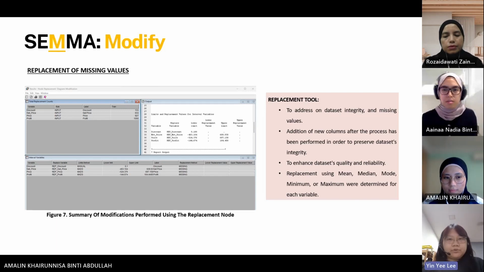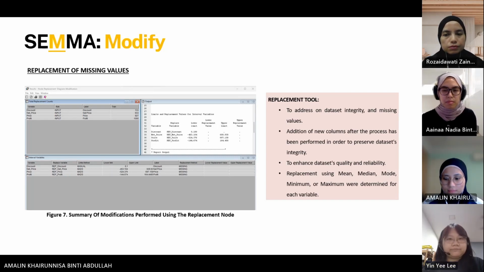We use the replacement tool to deal with missing values. We implemented a lower limit of 0 for the discount variable, ensuring consistency in our analysis. Mean absolute deviation was also used to handle missing values in variables such as net price and profit. To evaluate the effectiveness of the replacement process, we analyzed the result using the replacement count window and introduced additional columns for the replacement variables.